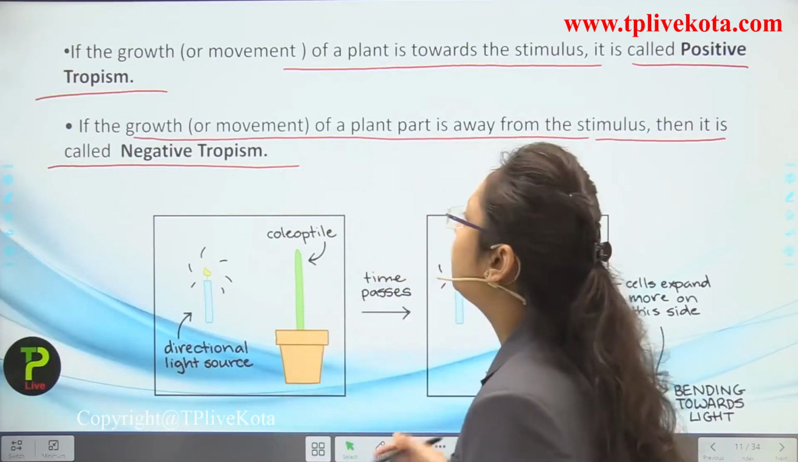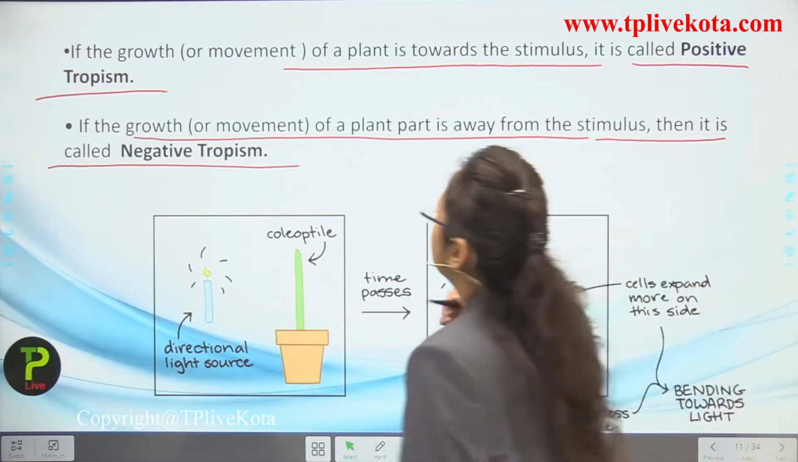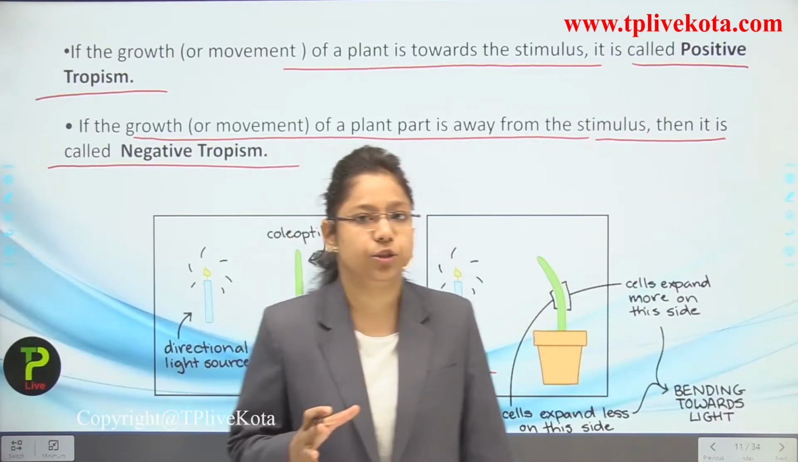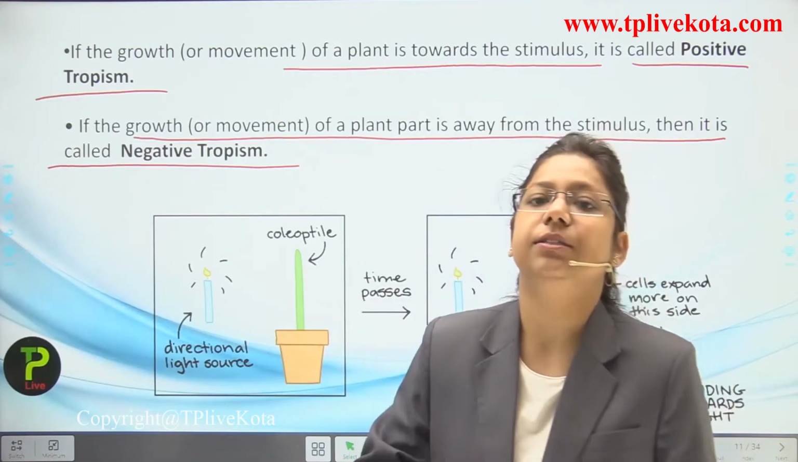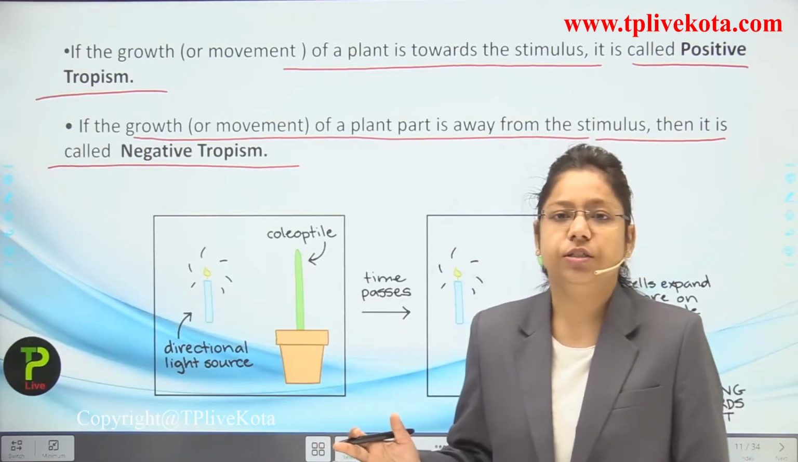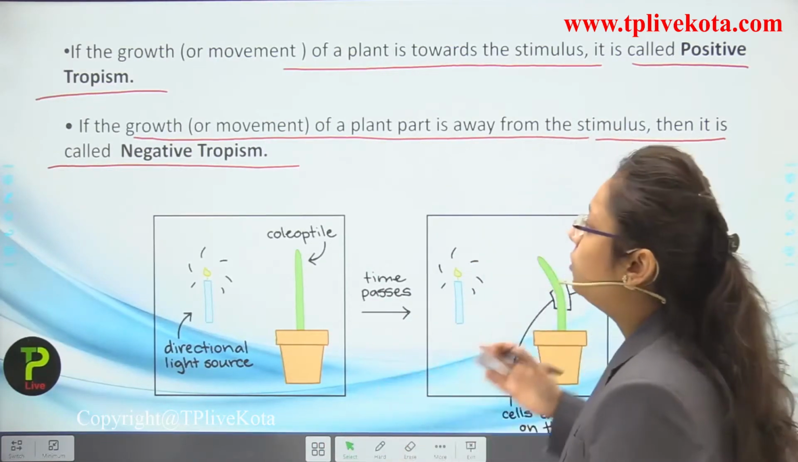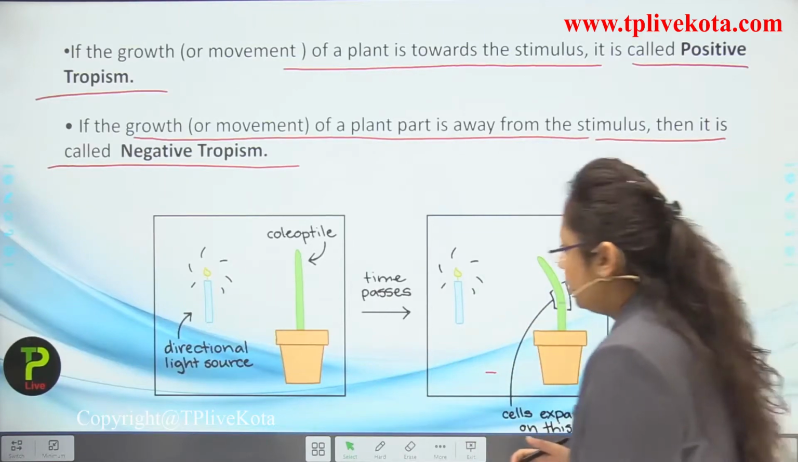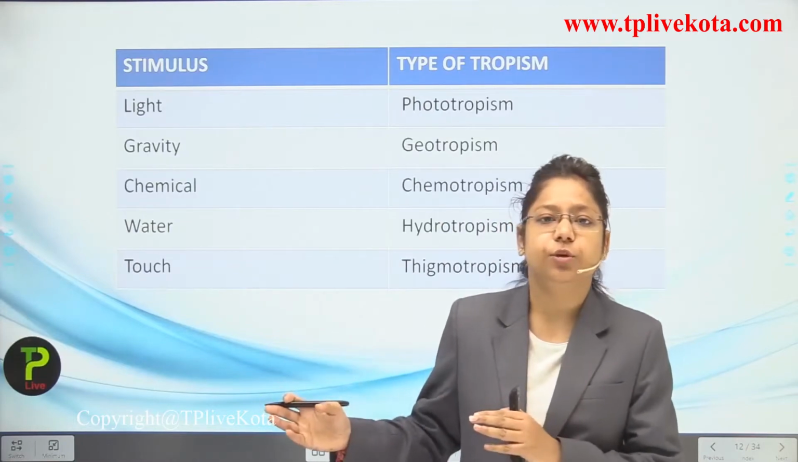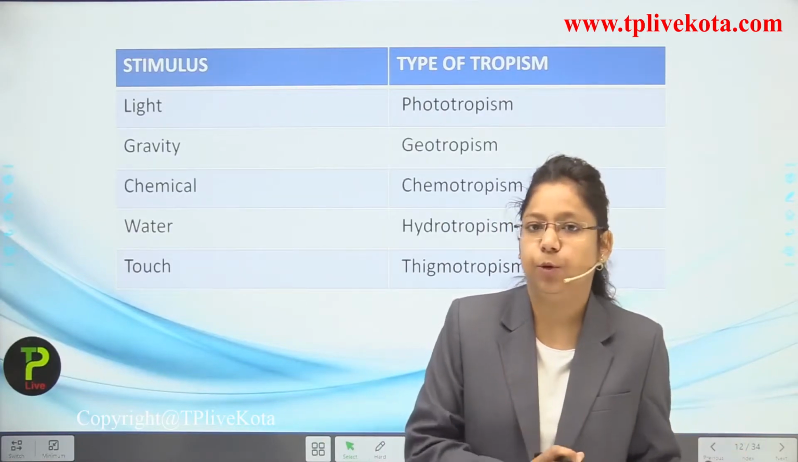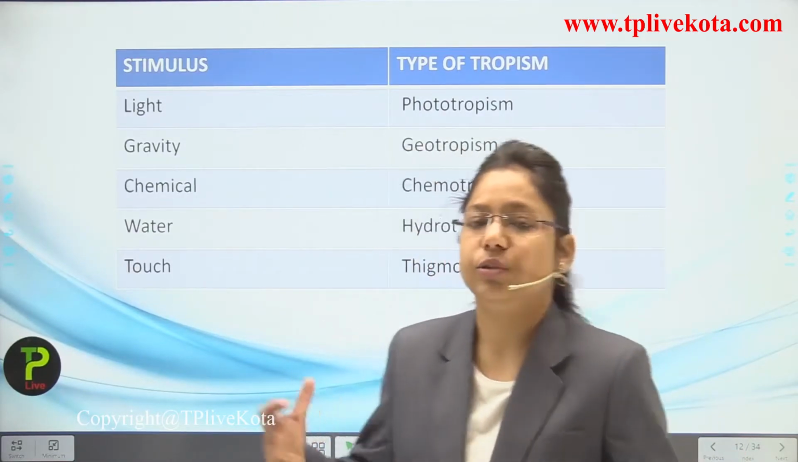Now if we talk about positive tropism, the growth of a plant is toward the stimuli, and if the growth of the plant is not towards the stimuli, means it is against the stimuli, then it is known as what? Negative tropism. Okay, now actually there are many kinds of stimulus through which the plants respond. So let us take a look through this table.